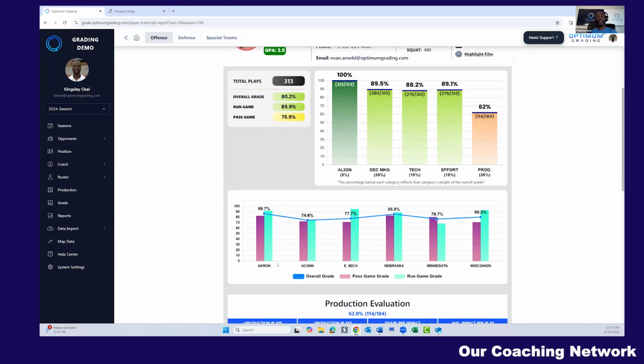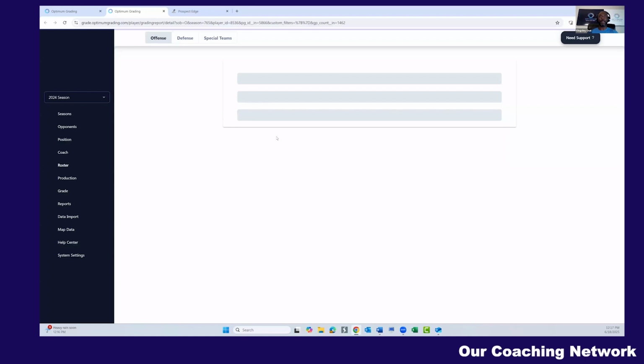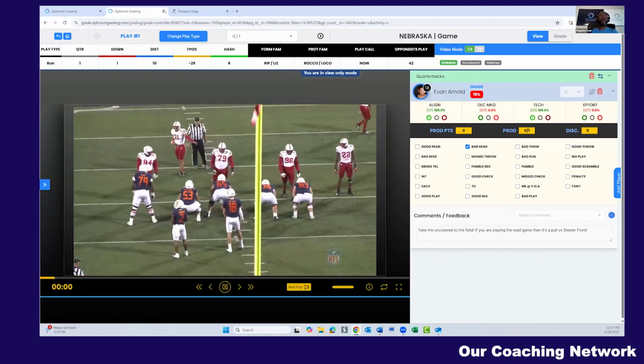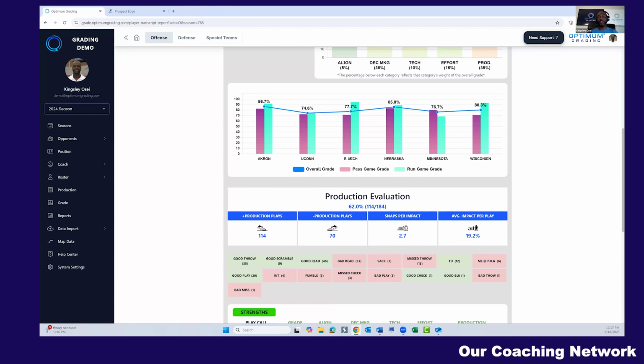Down here is going to break it down from game to game. How did he perform from game to game? All right. If I want to go over the entire game, I'm just going to click on the opponent. It'll pull up a list of every play he played in that game. I can then watch it. Underneath that, you'll see that it shows the player's production, the good, the bad, the ugly, everything.